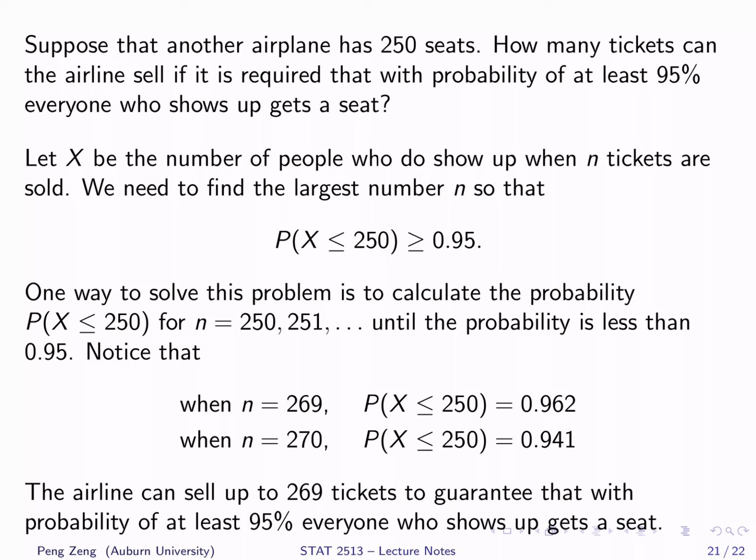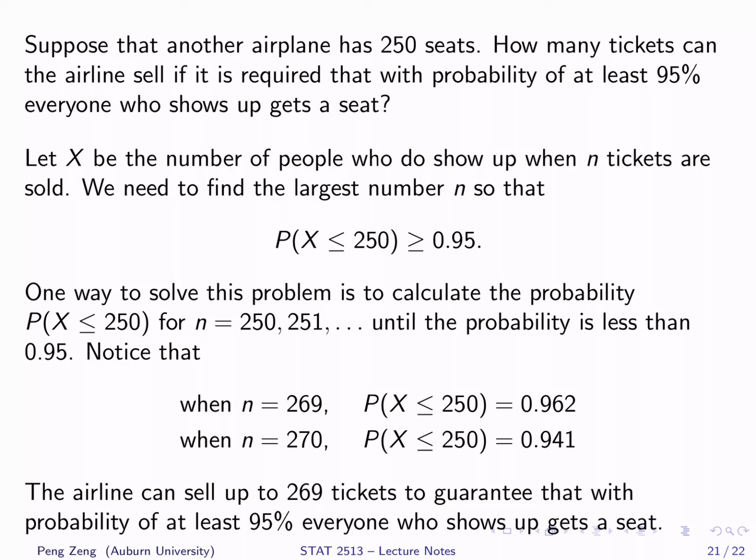One way to find N is to evaluate the probability of X less than or equal to 250 for different values of N. We may start from N equals 250, and gradually increase N until the probability is less than 0.95. If you try different values of N, you will find that when N equals 269, the probability of X less than or equal to 250 is 0.962.